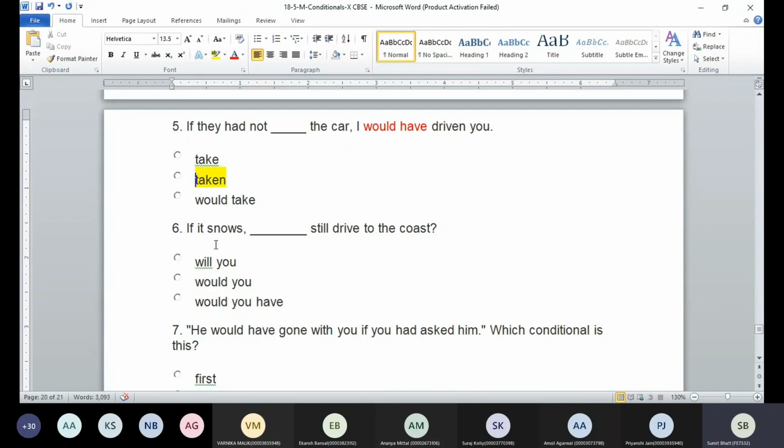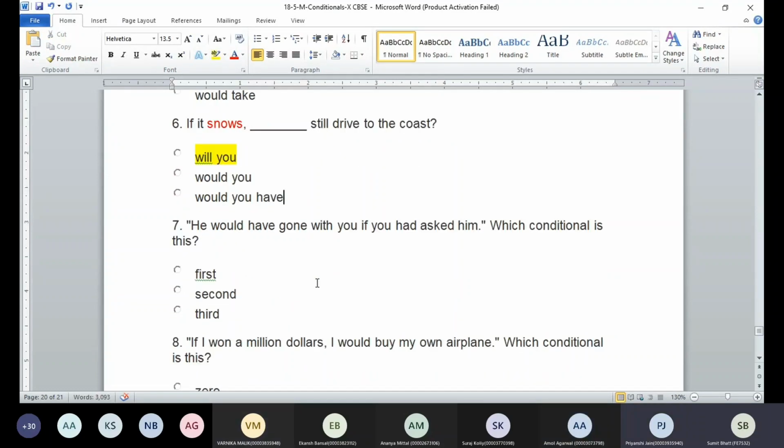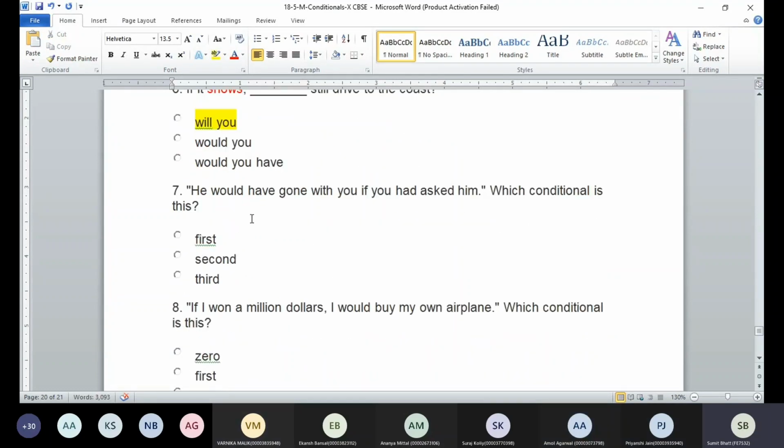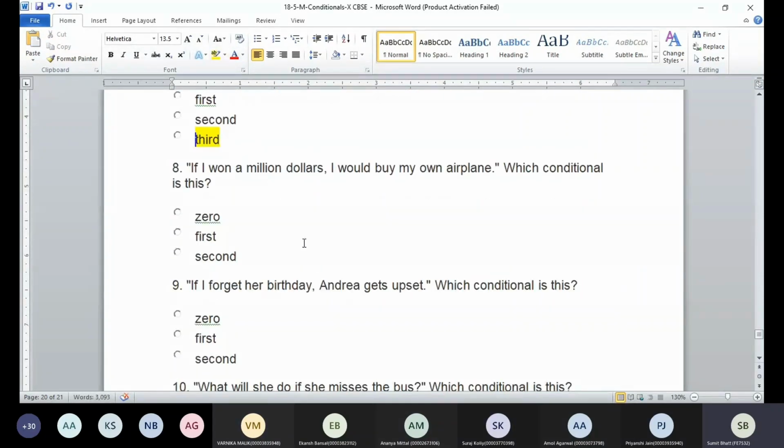Will you? Would you have? So will you drive to the coast? Will. Let's see how many of you have got the conditions right. He would have gone with you if you had asked him. Had asked, would have. Which condition? The third condition we are referring to, right? If I won $1 million, won we are using, would we are using. Which condition do we have? The second condition.